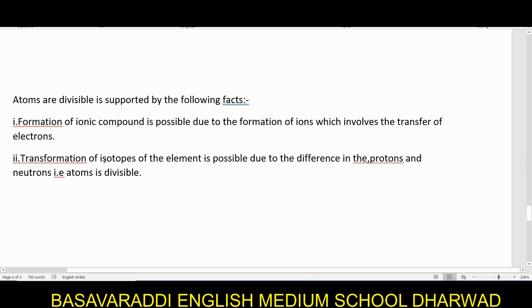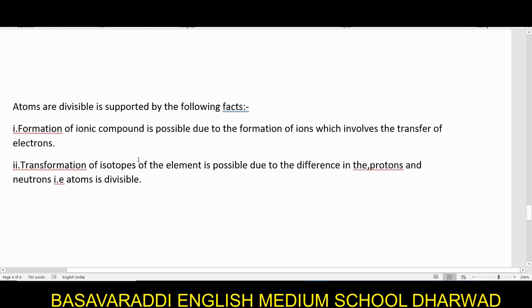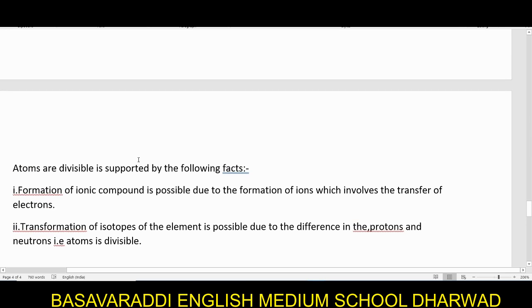The isotopes of the elements exist because of the difference in the number of neutrons. These facts themselves explain that atoms are divisible. Those atoms can be subdivided into electrons, protons and neutrons.